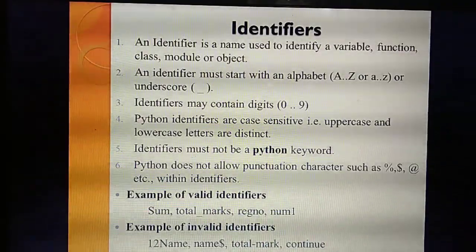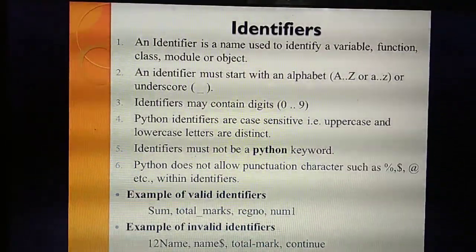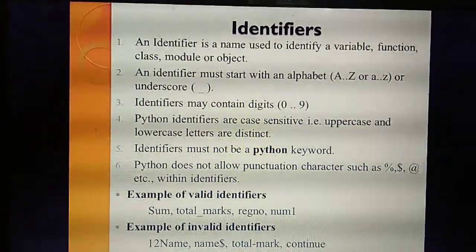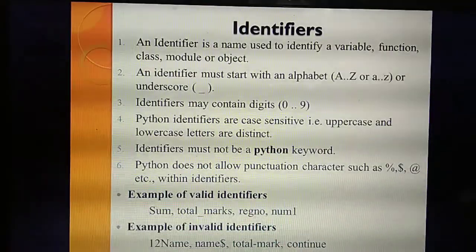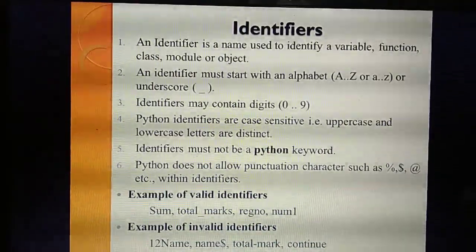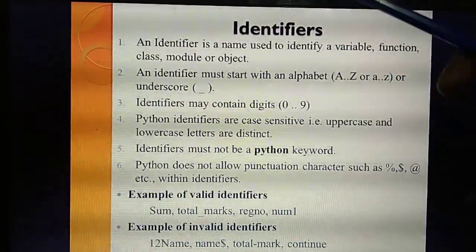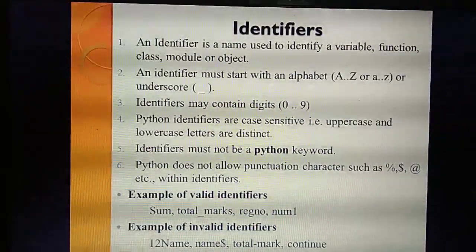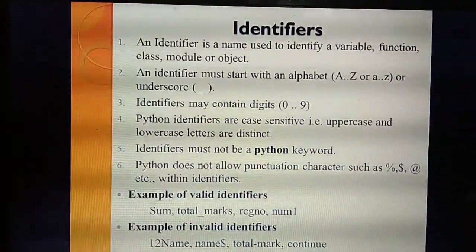Understood? Next point. Identifier may contain digits. So first point, an identifier always starts with an alphabet. Second point, an identifier may contain digits. That means an identifier can also contain digits. Next point, Python identifiers are case sensitive.